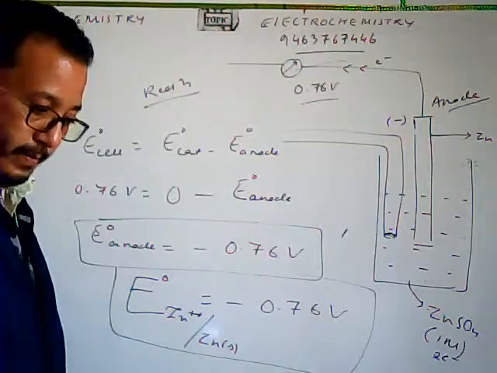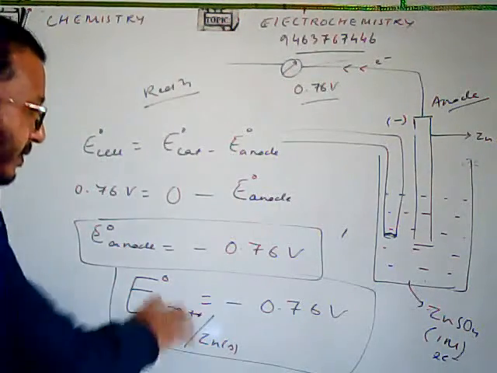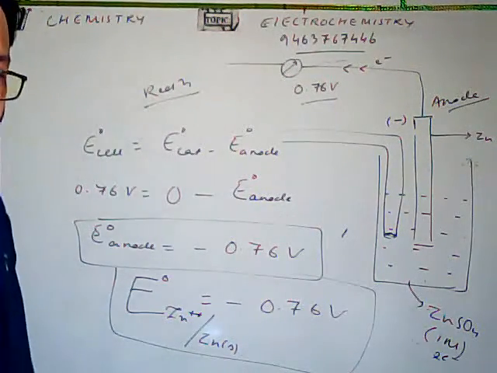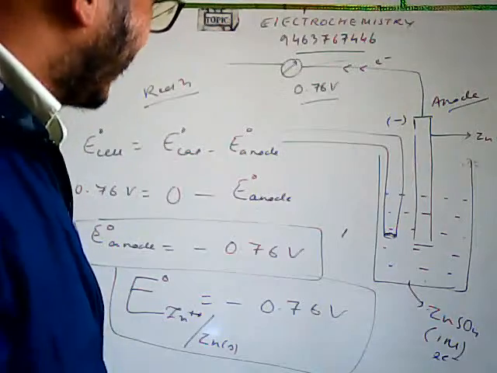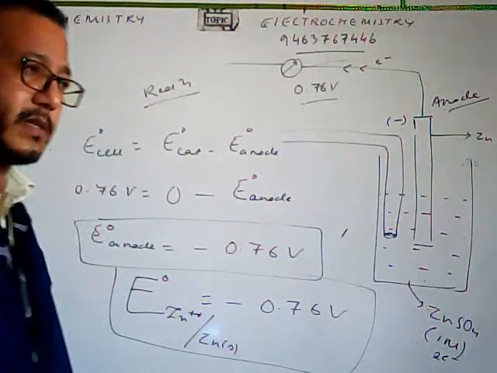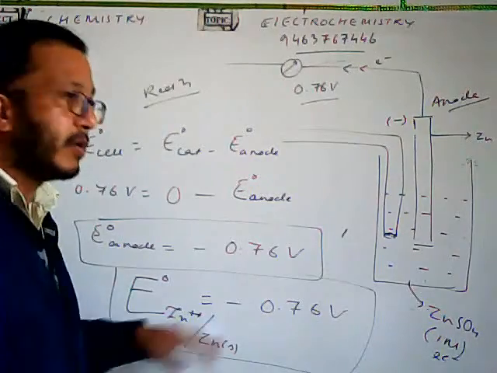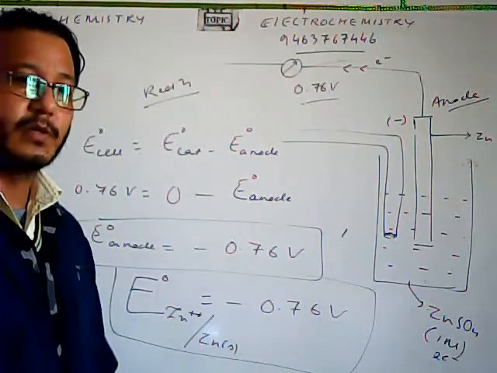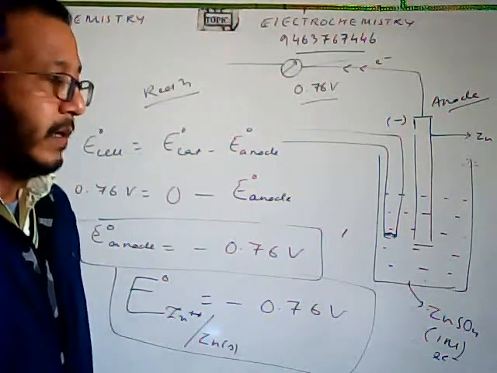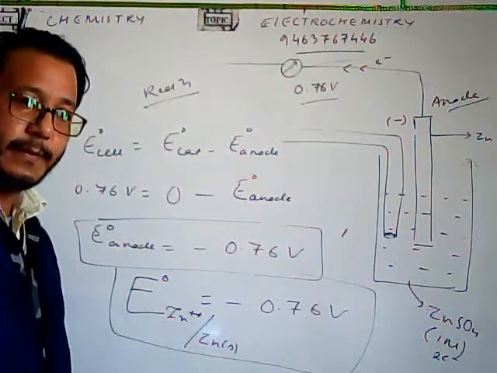And by convention, nowadays we use the reduction potential only. In some of the old books you might see the oxidation potential, but most of the questions that are asked and in your books also, they will be using the reduction potential everywhere. So if nothing is mentioned, that means it must be your reduction potential. Fine.